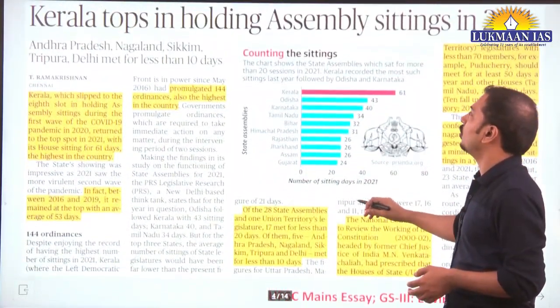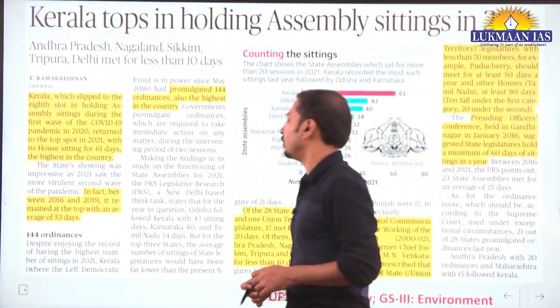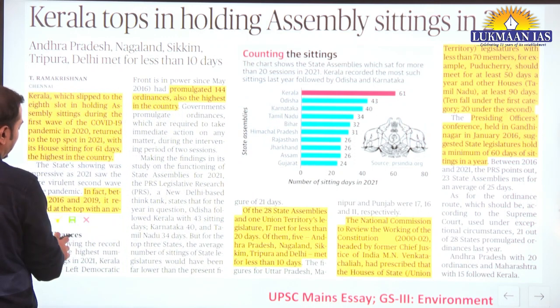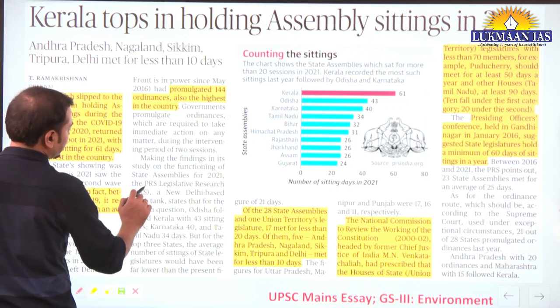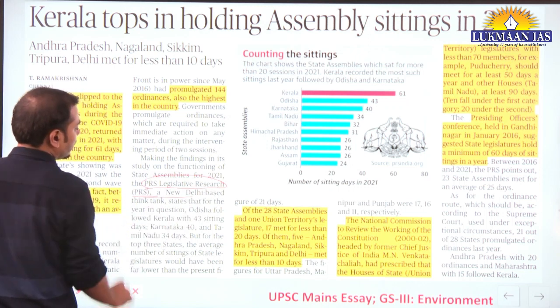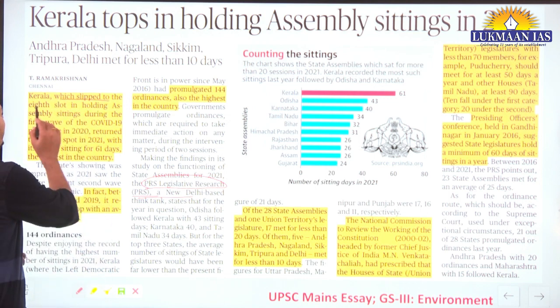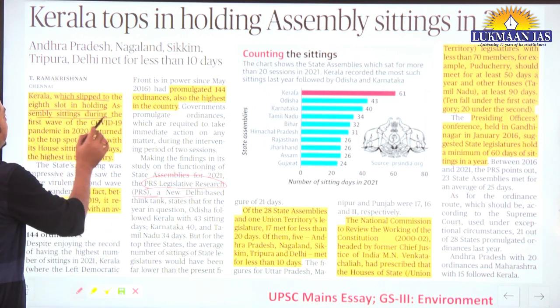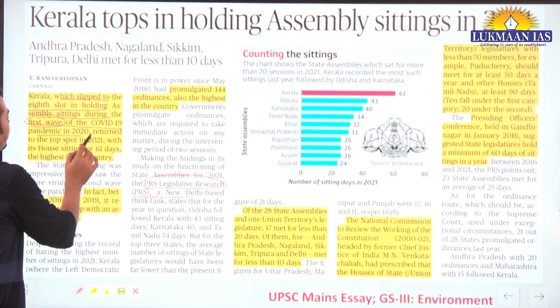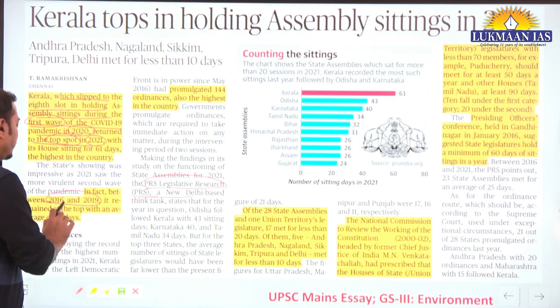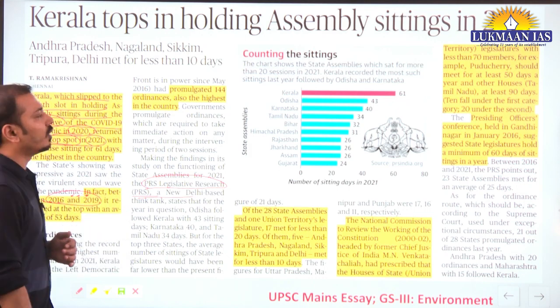That Kerala tops in holding assembly sittings in 2021. Okay, so this is the report given by PRS Legislative Research, a New Delhi based think tank NGO. So Kerala, which slipped to 8th slot in holding assembly sittings during the first wave of the COVID-19 pandemic in 2020, returned to the top spot in 2021. Kerala has also been at the top from 2016 to 2019 continuously in terms of number of sittings.